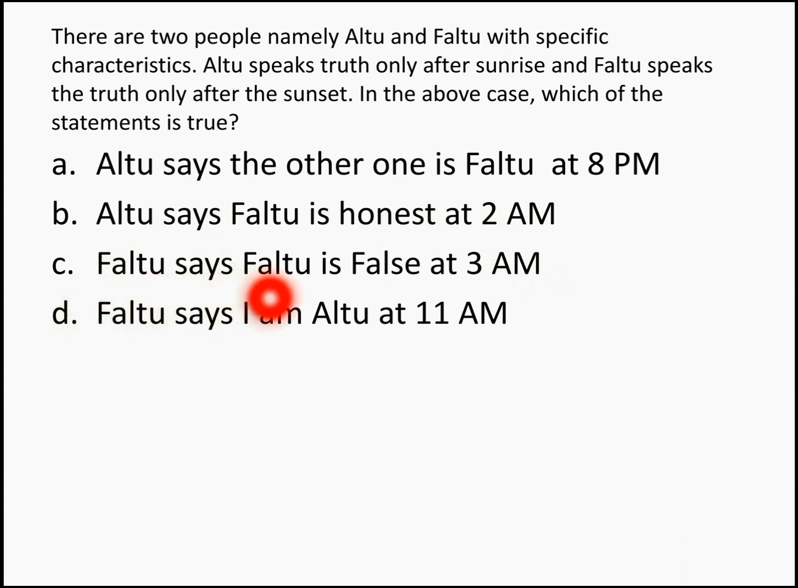Third one, Faltu says Faltu is false at 3 a.m. Now, if Faltu says Faltu is false at 3 a.m., which is actually between 6 p.m. and 6 a.m., definitely your third option can be true. Hold on with that. Your fourth one, Faltu says I am Altu at 11 a.m. 11 a.m. is between 6 a.m. and 6 p.m., which is during sunrise and sunset time. So this time Faltu will be actually lying. So in that case, ruling out your option A, B and D, we are left with only option C. So that becomes your answer.